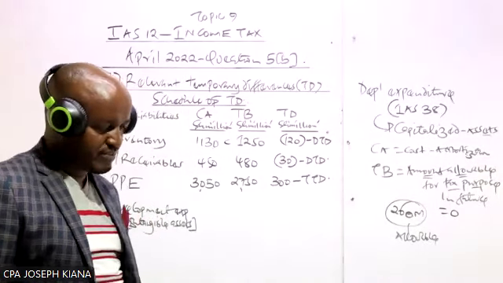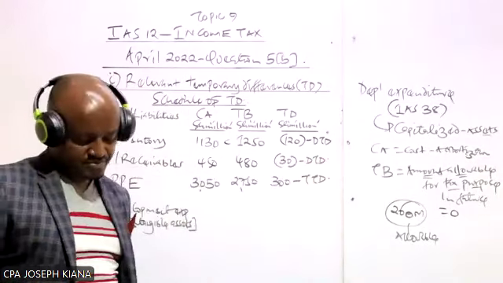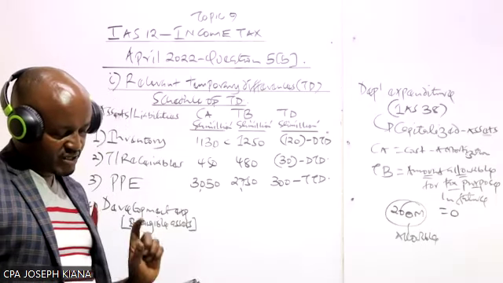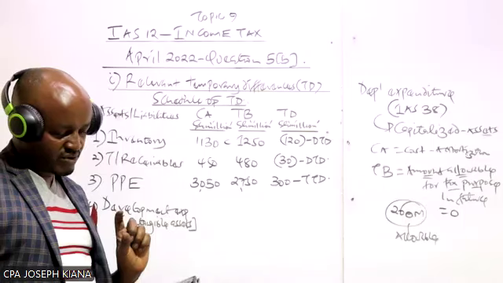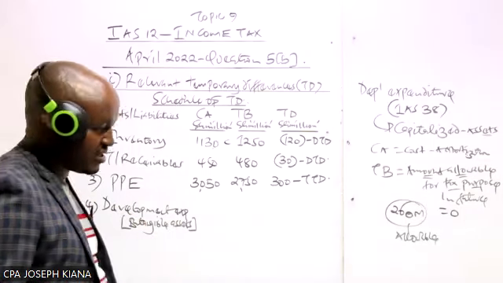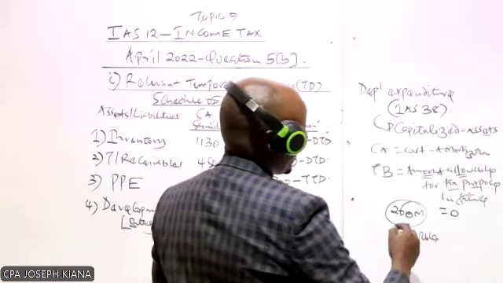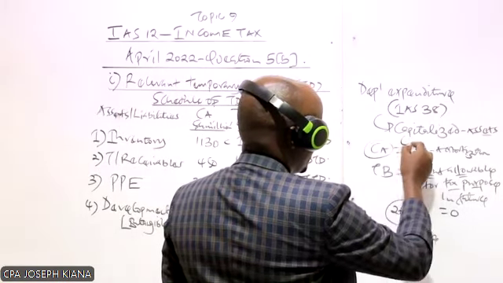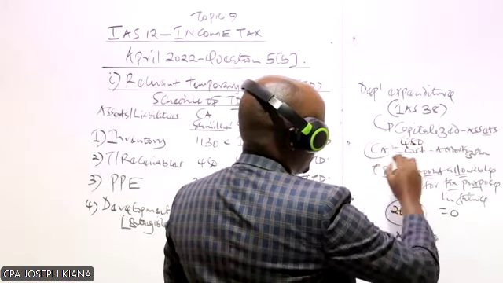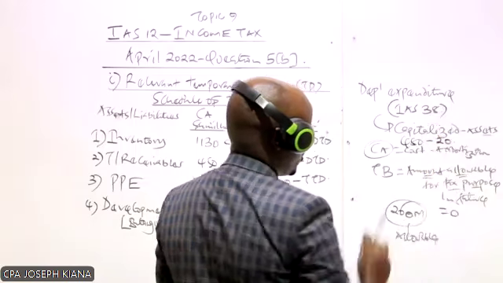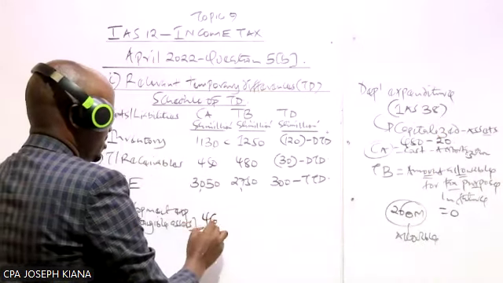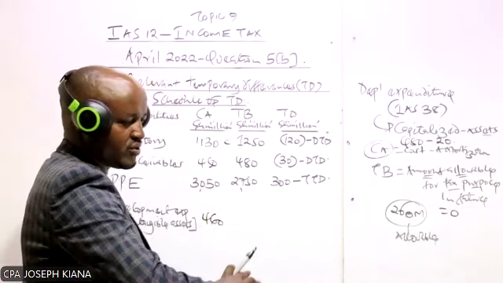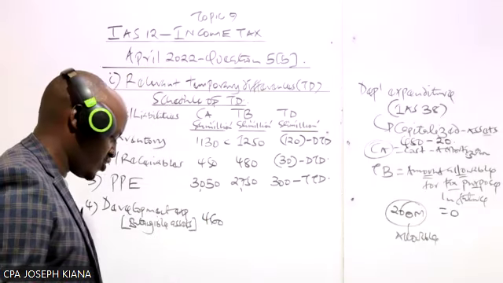So let's go back to that point, having understood that. We are told during the year, the development expenditure amounted to 480 was capitalized, and then you're told amortization was 20. So amortization is to help us to get the carrying amount, because you're given the cost or the expenditure was 480, amortization 20. So that will give us the carrying amount. Carrying amount in this case will be 460, which is equal to the cost minus amortization.